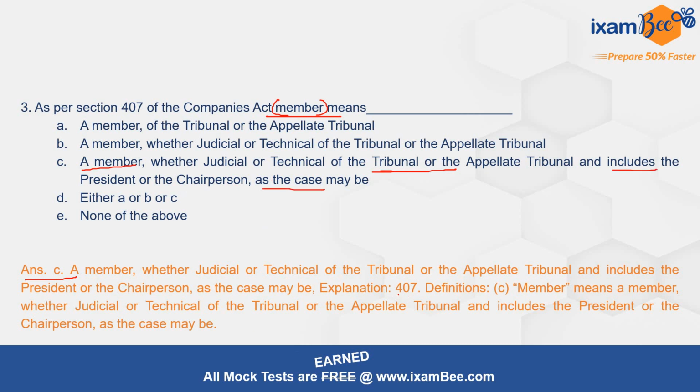You can see the definition is given in Section 407, the same as what we just read in option C. Member means a member, whether judicial or technical, of the tribunal or the appellate tribunal, and member includes the president or chairperson. So this is the definition of member given with respect to the authorities under Section 407 of the Companies Act.